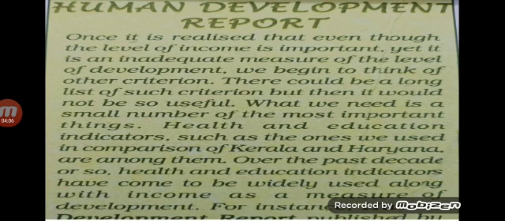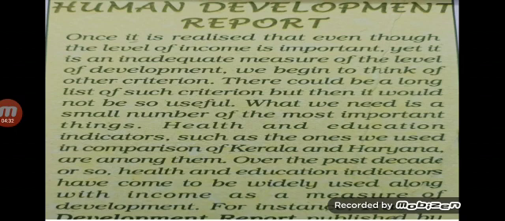Now children, Human Development Report. Human development means the development of an individual in such a way that he could lead a happy life. That means it focuses on the people. It is concerned with the well-being of the people, their needs, choice and aspirations.